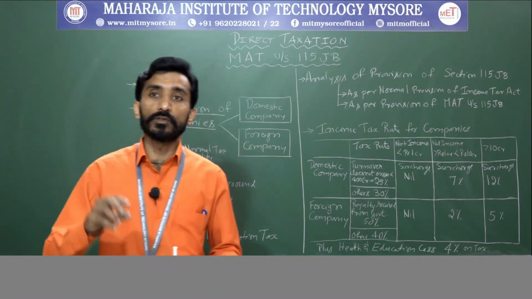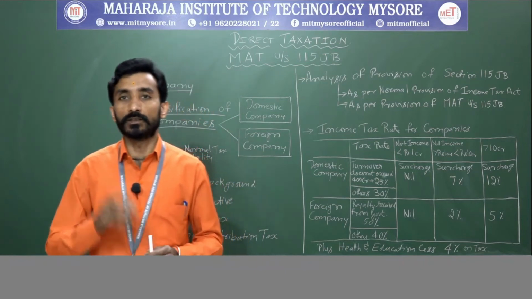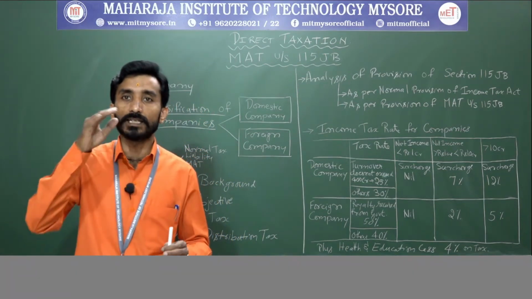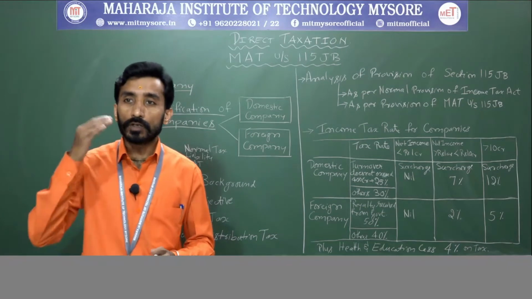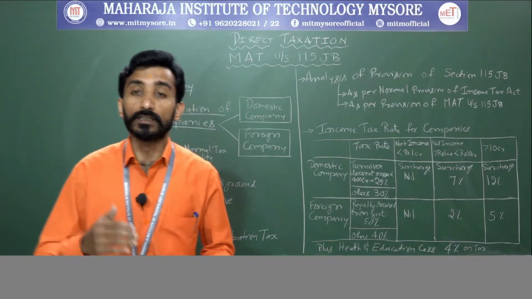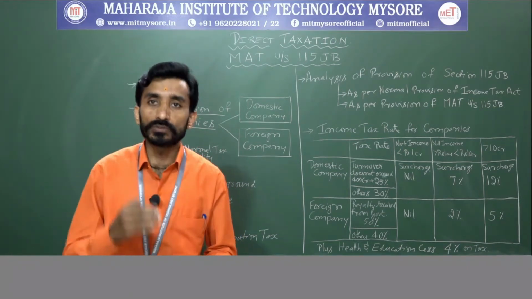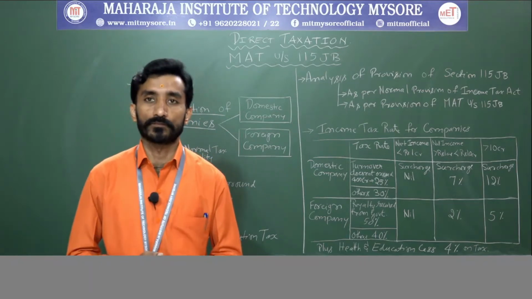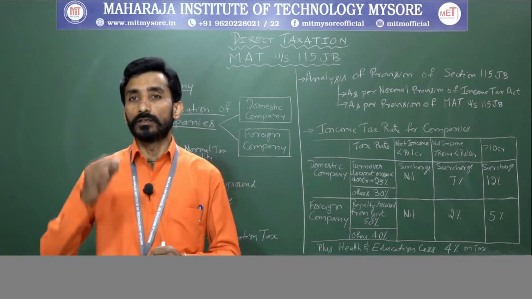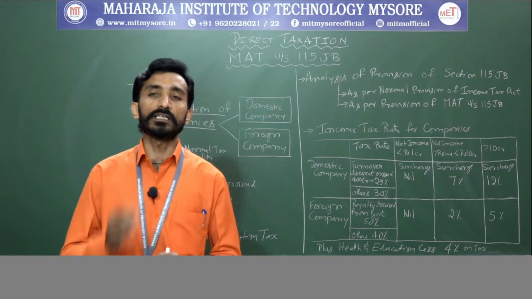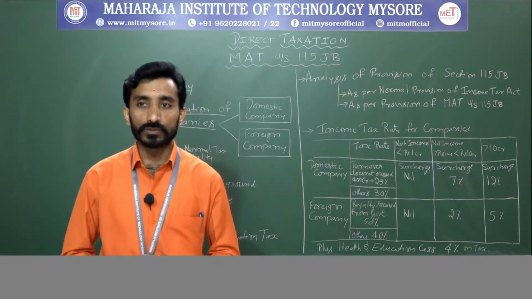A domestic company is also said as an Indian company. Indian company is defined in section 2(26). Clear? It has to satisfy certain conditions.